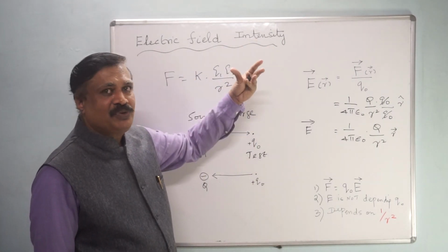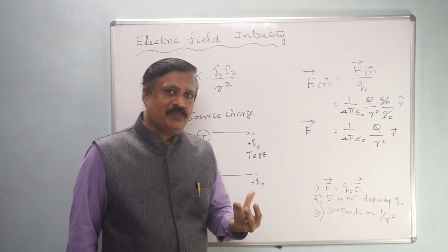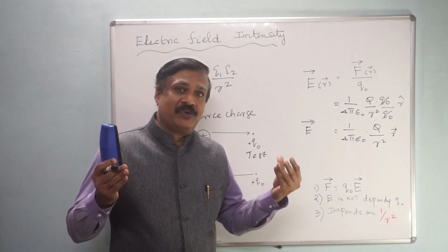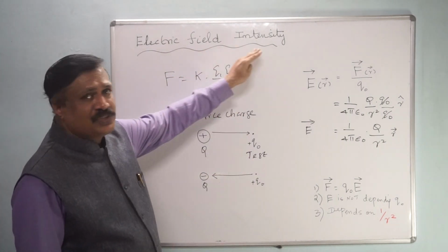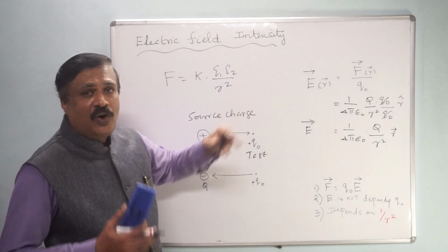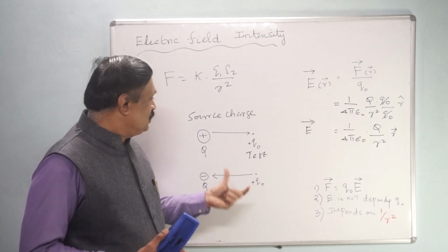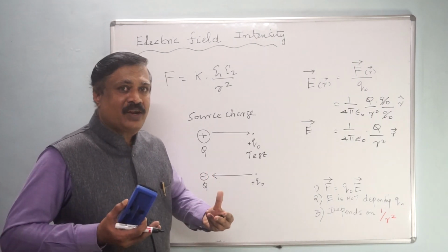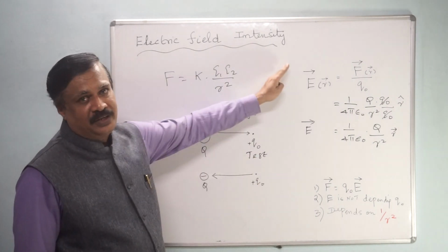Now the intensity concept. Intensity means what? Light has an intensity. If it is 25 watt, it will produce less light. If it is 100 watt, it will produce more light. That is the intensity. Just like that, electric field intensity is how much strength it has. The electric field depends upon the charge. If it is more charge, that means more coulombs, then it will produce more strength. That is the electric field intensity.